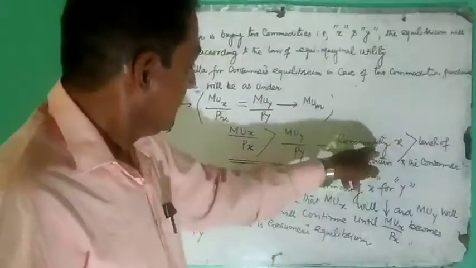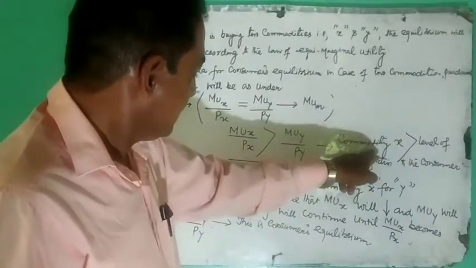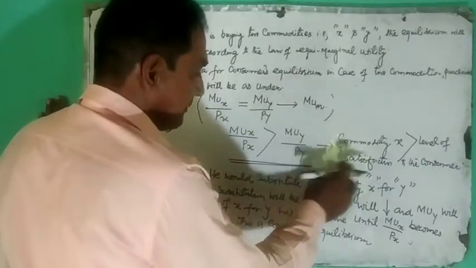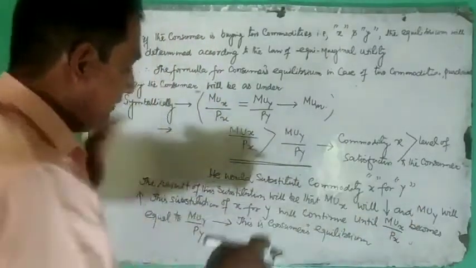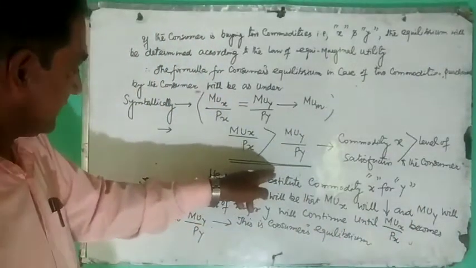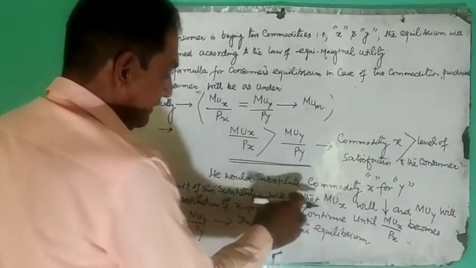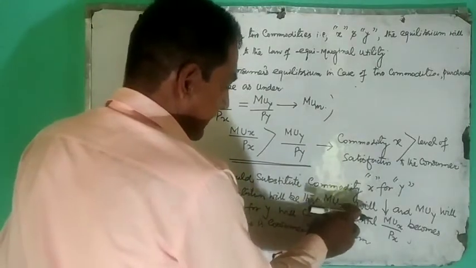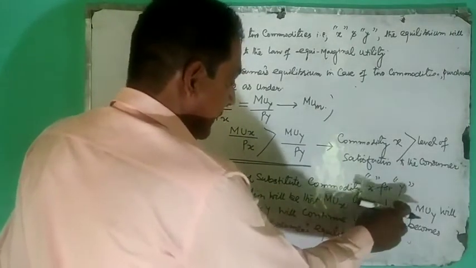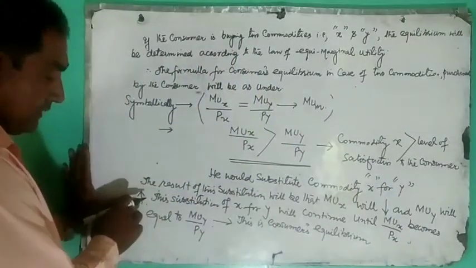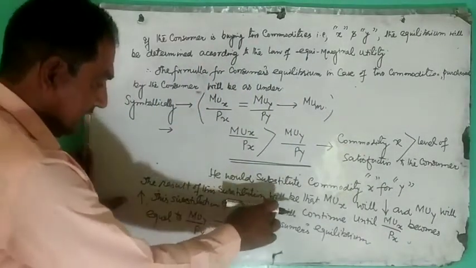When this is the position, our consumer will substitute x for y. What will be the result of this substitution? The result of this substitution will be that marginal utility of x will fall and marginal utility of y will rise. The substitution of x for y will continue.